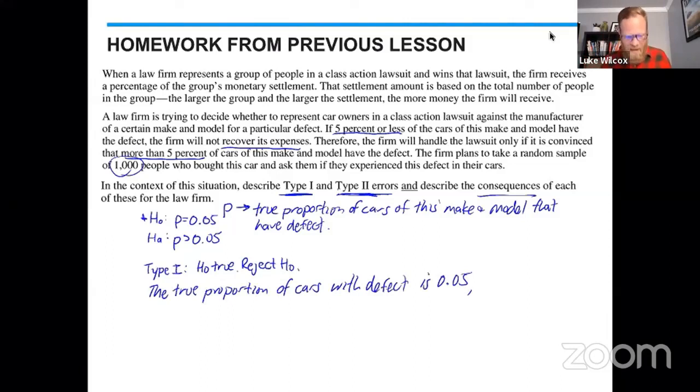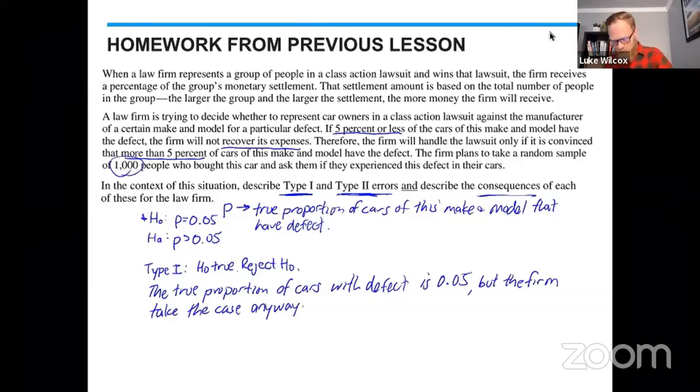They make a mistake, and they decide that the alternative is true. And the alternative is that the true proportion is greater than 5%. Well, if they thought that the proportion was greater than 5%, then they would take the case, right? So the error that they make here is we're going to say, but the firm takes the case anyway, right? They really shouldn't have taken the case, but they took the case anyway. That's a type 1 error.